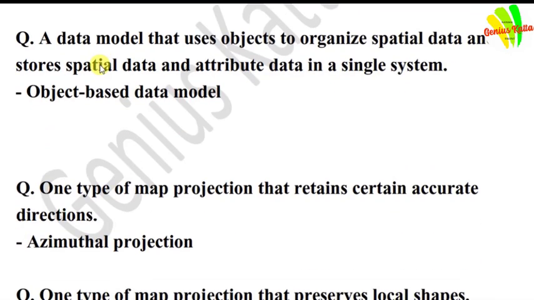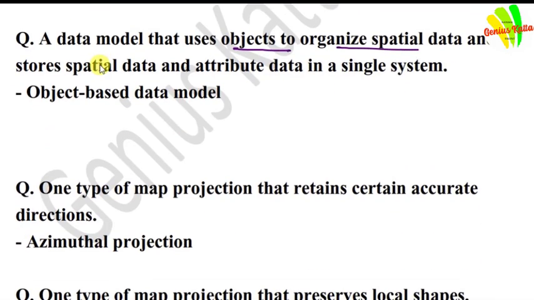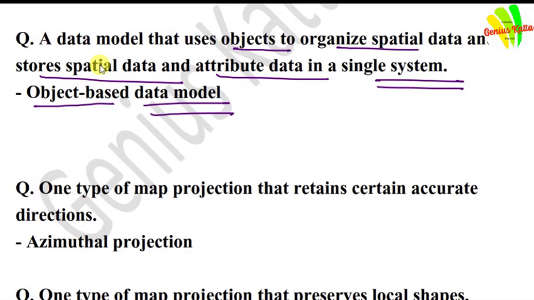A data model that uses objects to organize spatial data and store spatial data and attribute data in a single system. Answer is object-based data model.